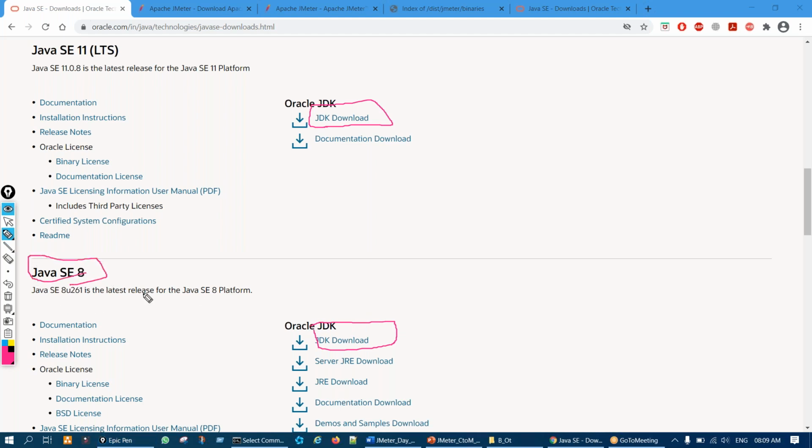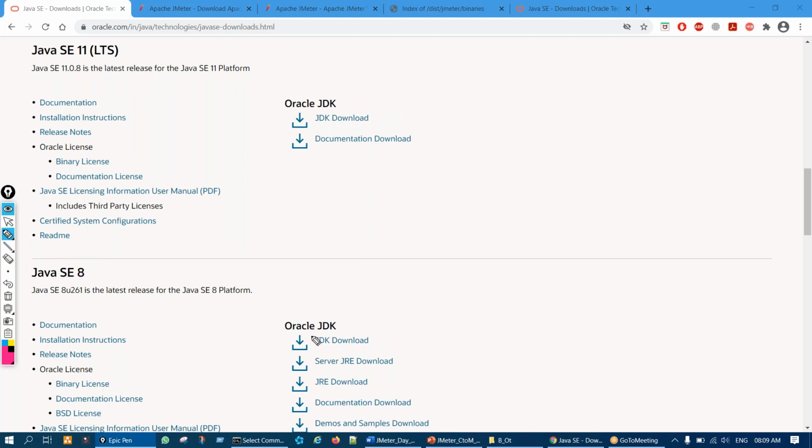For Java 8, there are two options, one is JDK download, one is JRE download. But do not worry, just download the JDK. JRE, let it be, not required, because after 8 they are discontinuing the JRE. JDK is the one which will do the work of both JDK and JRE. So download the JDK.